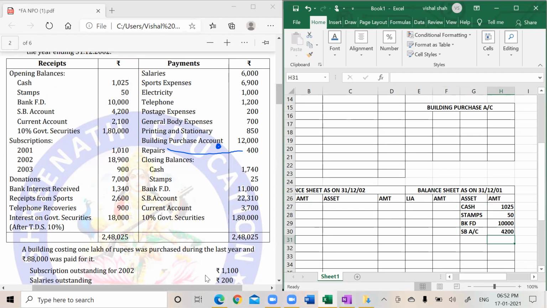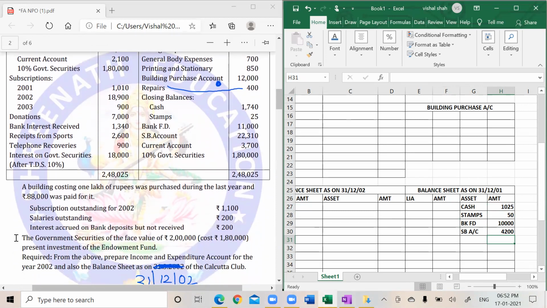10,000 government securities, they have clearly told us government securities of the face value 2 lakh whose cost is 1,80,000. They present the investment of endowment fund. So they are fund investments.